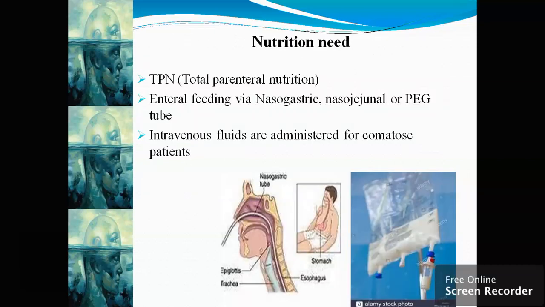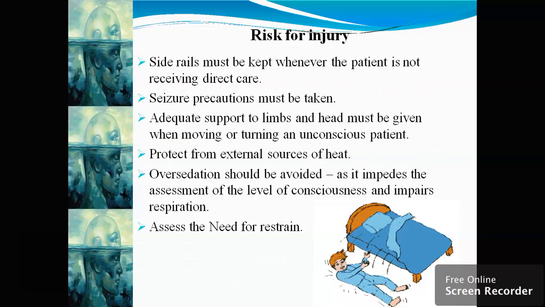In nutrition aid, total parenteral nutrition is to be given. Enteral feed by nasogastric tube is to be given, or a PEG tube is to be instilled. Then intravenous fluids are administered for the comatose patient. Risk of injury will be there for the patient, so we may need to assess for restraint. We have to go by the restraint policy. Over sedation should be avoided as it impedes the assessment of the level of consciousness and impairs the respiration. Seizure precautions must be taken.